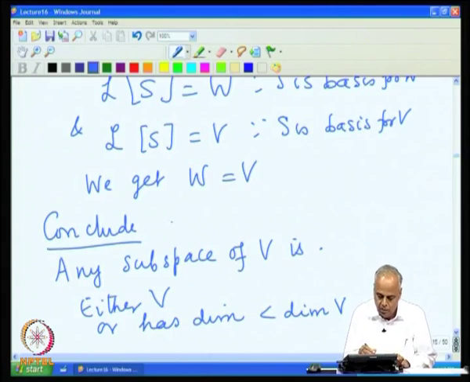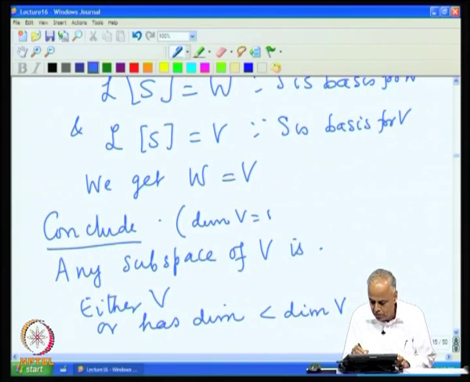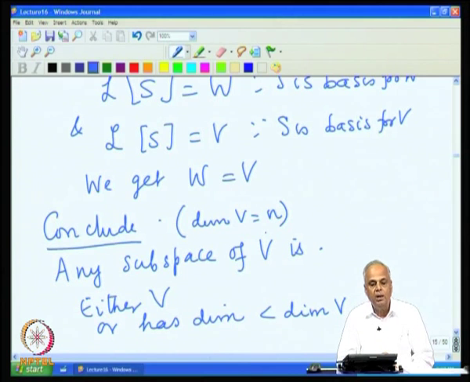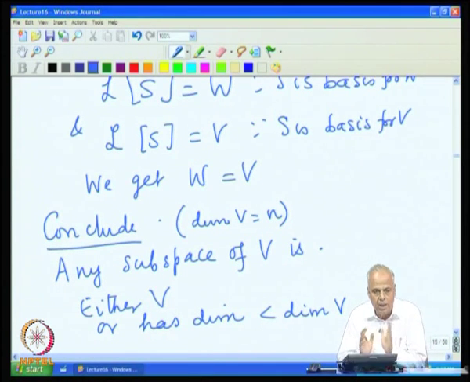So, let us assume the dimension of V equal to n. Suppose we have a finite dimensional space, then any subspace of that vector space must be either all of V or must have dimension at least one smaller than V. Whenever we want to conclude that a certain subspace is exactly equal to V, one way of showing it is that both of them have the same dimension.